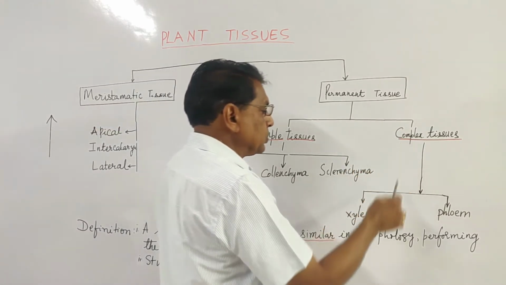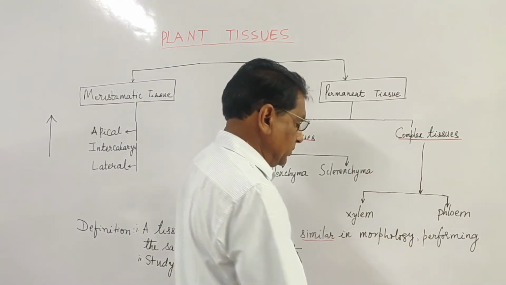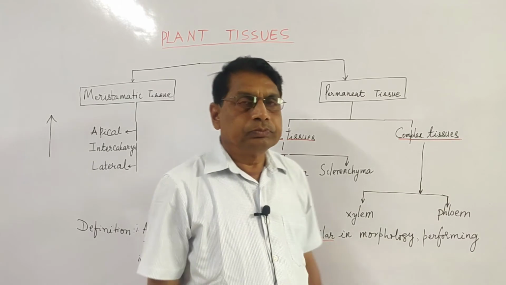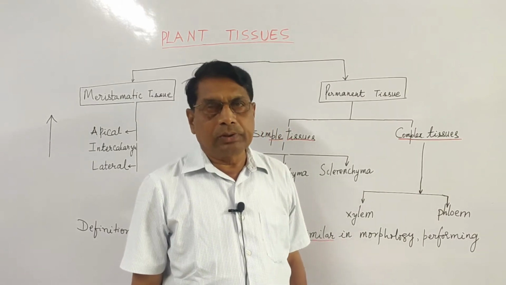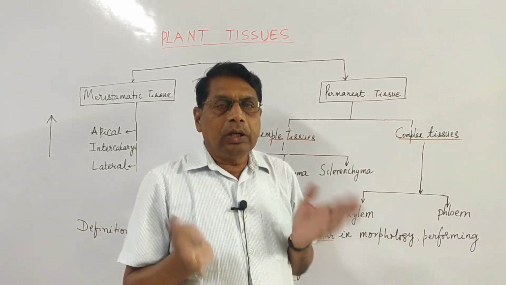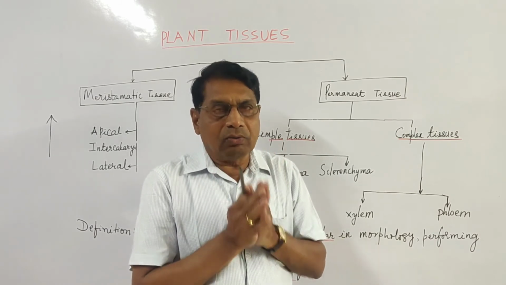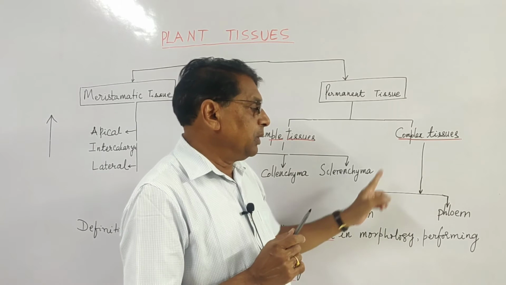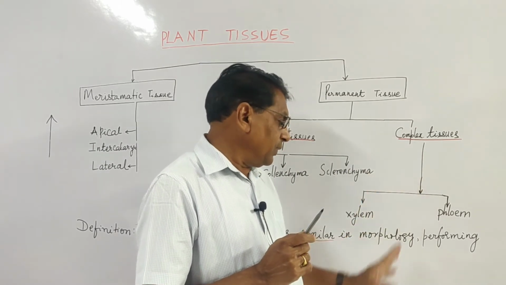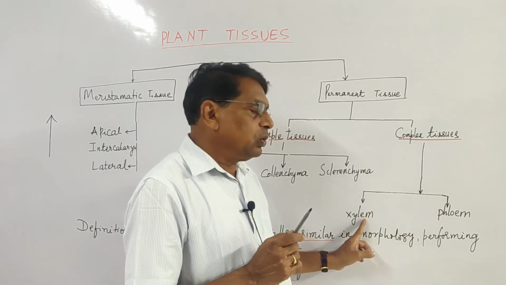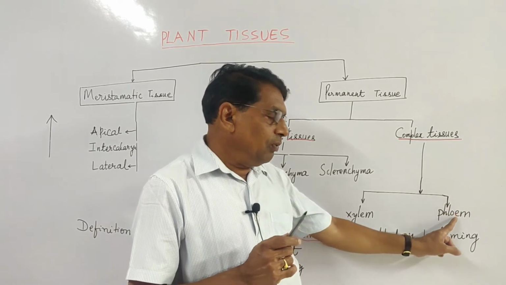Complex tissues are two types. Complex, as I told you, they are made up of different types of cells, more than one type of cells, but all the cells perform the same function. There are two types: xylem and phloem.